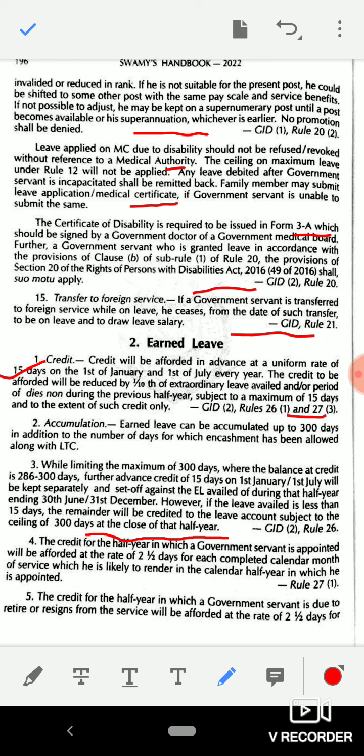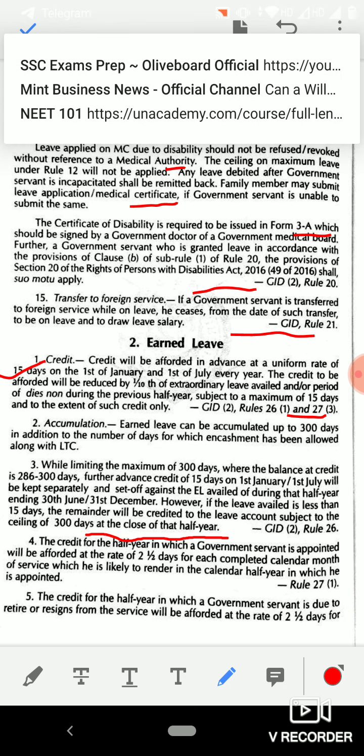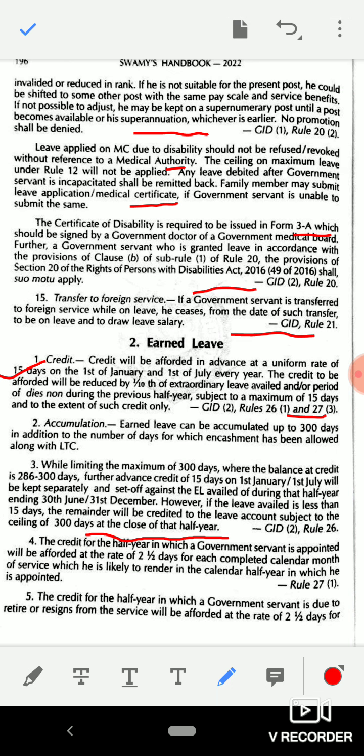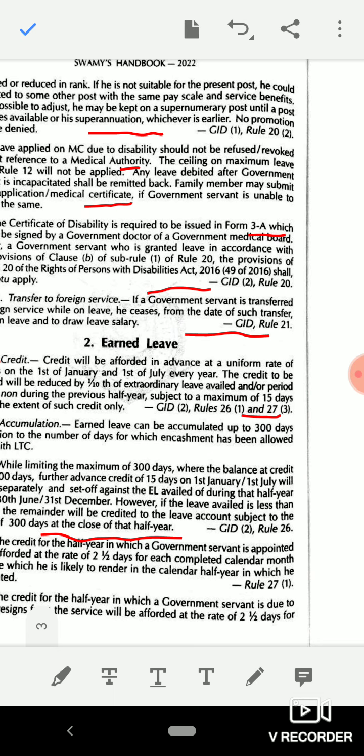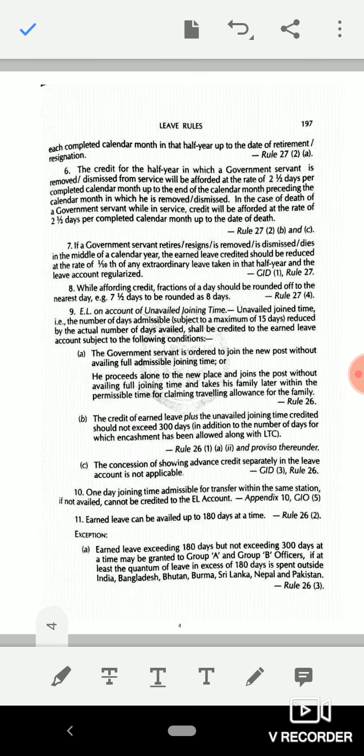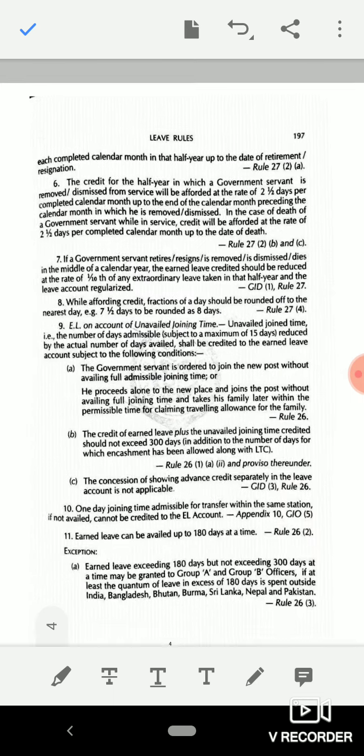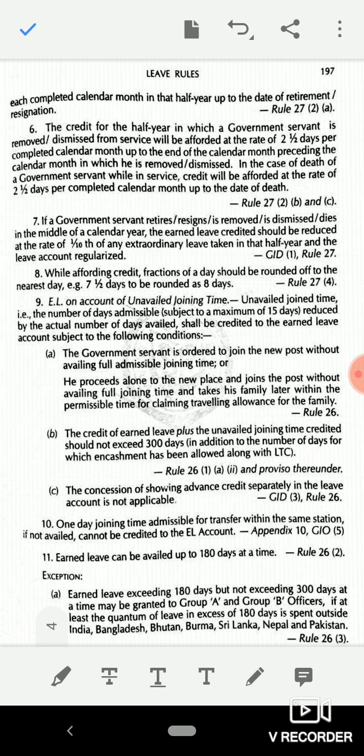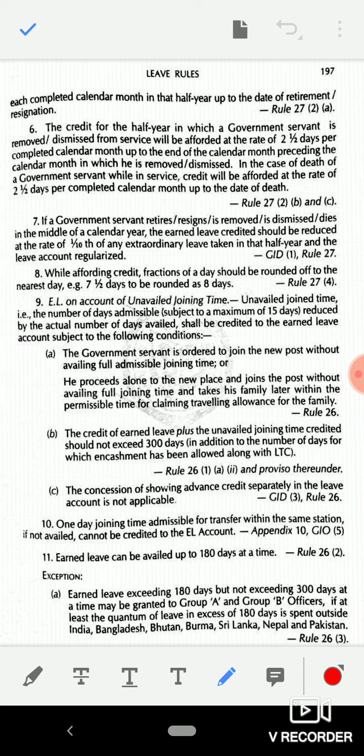Fifth point, the credit for the half year in which a government servant is due to retire or resigns from service will be afforded at the rate of 2.5 days for each completed month in that half year up to the date of retirement or resignation. This is according to Rule 27, Part 2A.